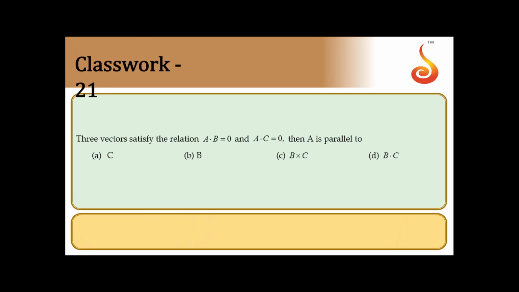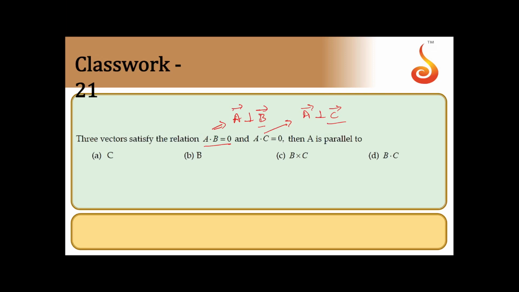Yes, we shall move on to next one. Three vectors satisfy the relation a dot b is equal to 0, a dot c is equal to 0, then a is parallel to. See, a dot b is equal to 0 implies a is perpendicular to b, and a dot c is equal to 0 implies a is perpendicular to c. So a is perpendicular to both b and c. Then a must be parallel to what?